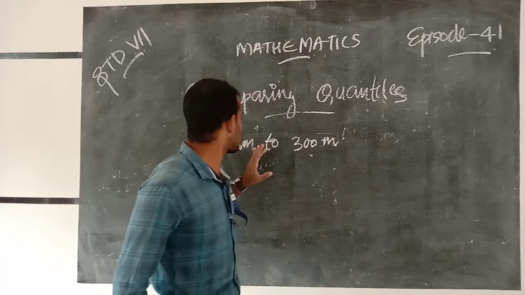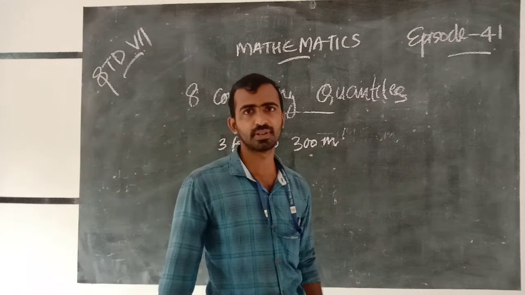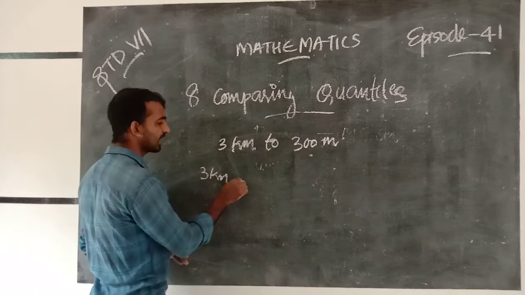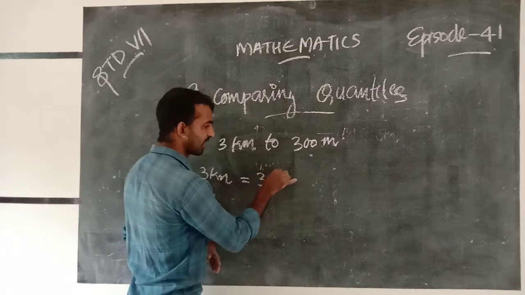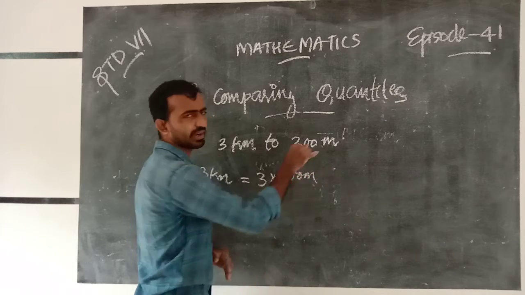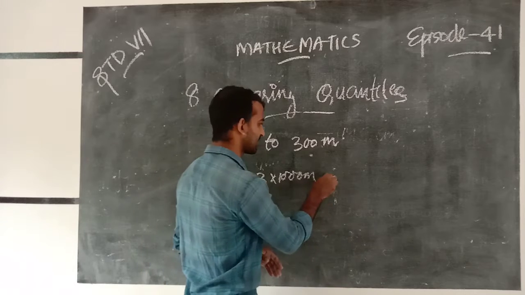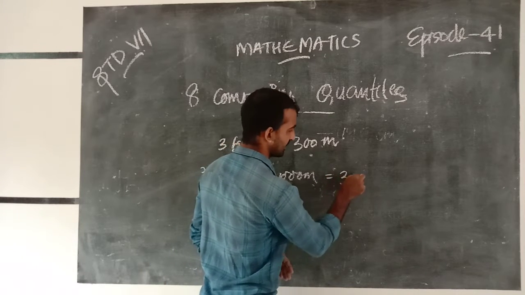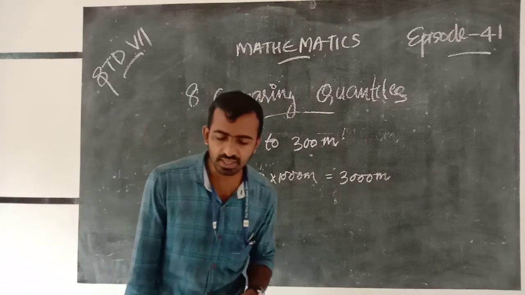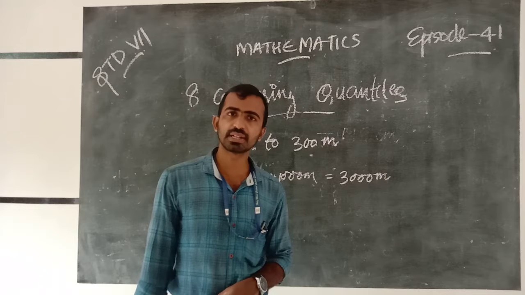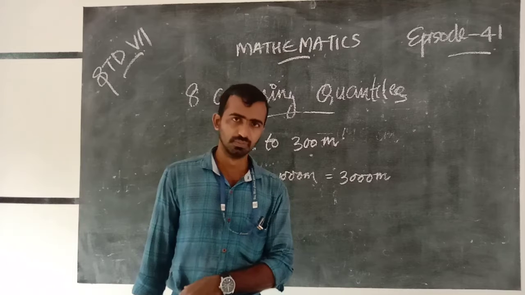So we convert kilometer to meter. 3 kilometer equals 3 into 1000 meter.